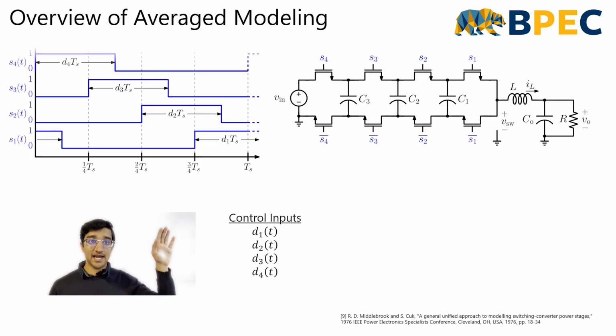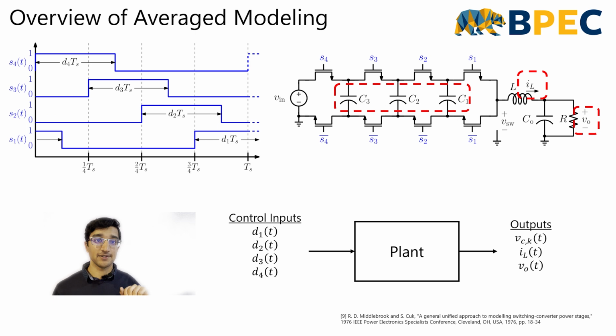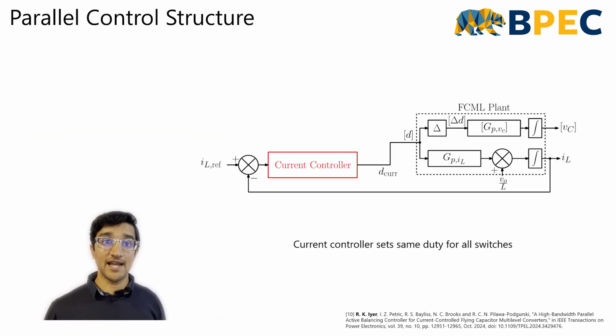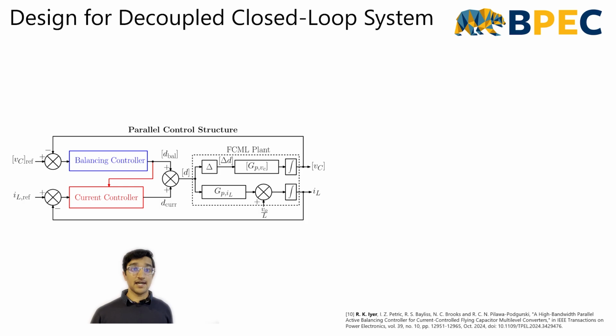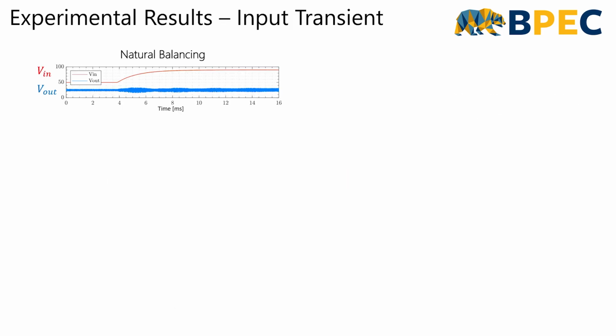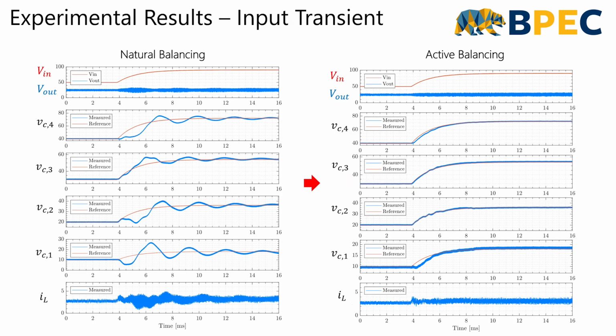I first developed an averaged model to relate the switch duty ratios to the converter state variables. I then show how the balancing controller can be implemented in parallel with standard average current control schemes. The design fully decouples the state variables, allowing independent balancing and output current and voltage regulation. Line transient characterization shows significantly improved balancing performance with the active balancing approach compared to natural balancing.